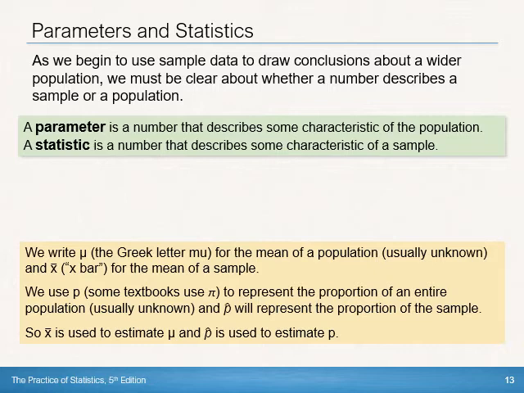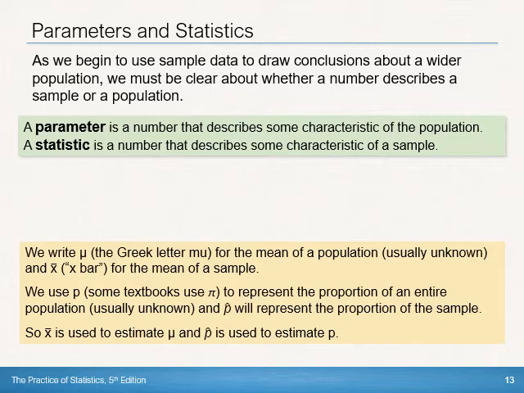And you could certainly write out the p and then the word hat after it, because we have a hard time typing p with a caret above it. So p hat would be perfectly fine if you're trying to write that or type it. P hat would be acceptable. So p hat is the sample proportion.